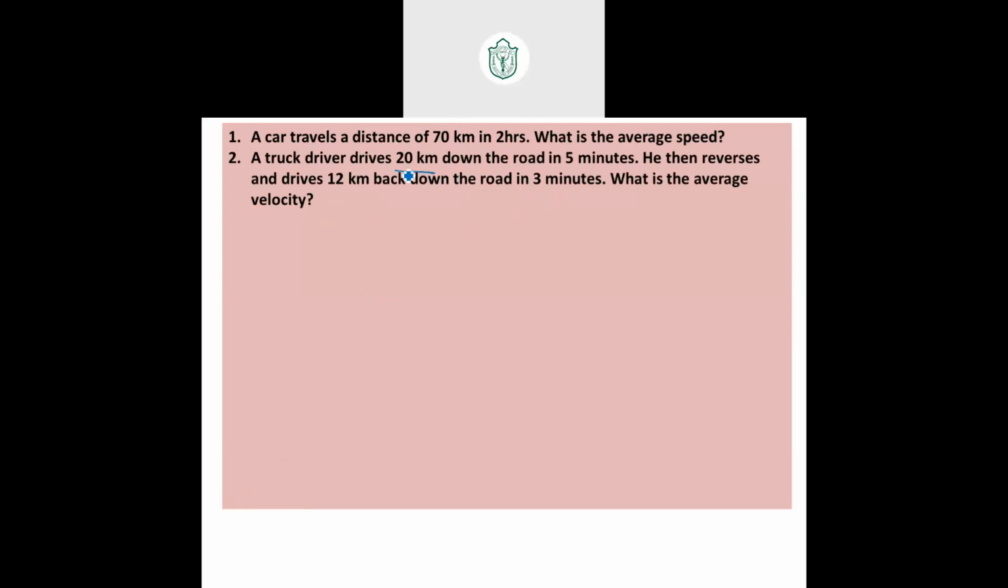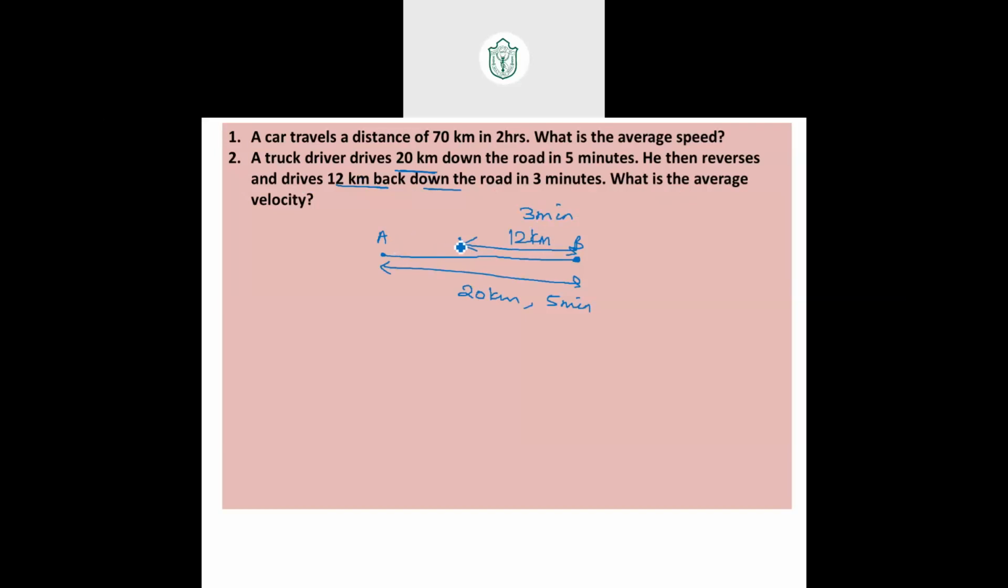A truck drives 20 kilometers down the road. Just assume this is the position and this is the other position. From A to B, the truck is going a distance of 20 kilometers, in 5 minutes. Now the truck is reversing. After it reached point B, it reverses and drives back down the road, 12 kilometers back, in 3 minutes. What is the average velocity?